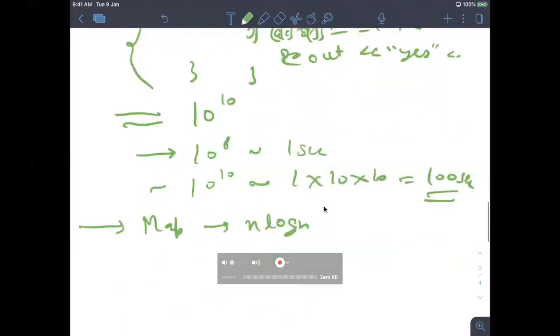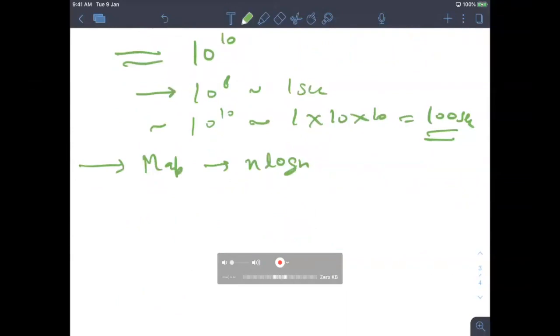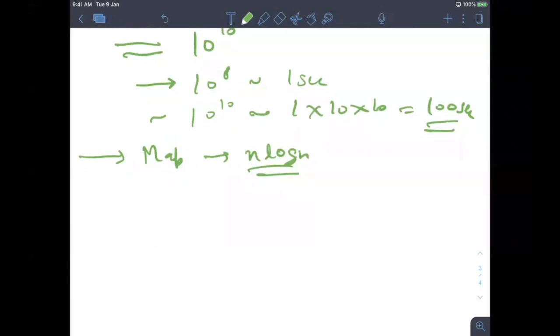But I'm not telling the correct approach. You can just think about it, and let's say you solve it in n log n. You can take the help of a map and then solve it in n log n. So if I analyze it, it is 10 to the power 5 into log of 10 to the power 5, which will be approximately 2 to the power 15 to the power 5.